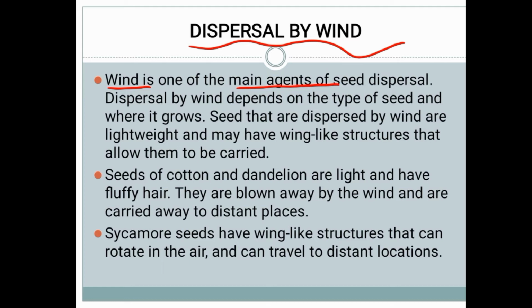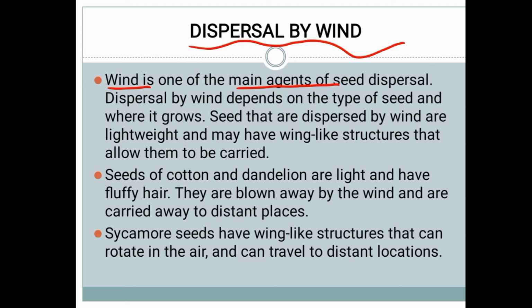If the plant lives in a mountain region or somewhere far away, the dispersal by wind happens. Seeds that are dispersed by wind are lightweight. Most of the seeds dispersed by wind should be light and may have a wing-like structure, like cotton seeds. The wind is able to carry the seeds from one place to another. So what are the conditions? The seed should be lightweight and have wings.